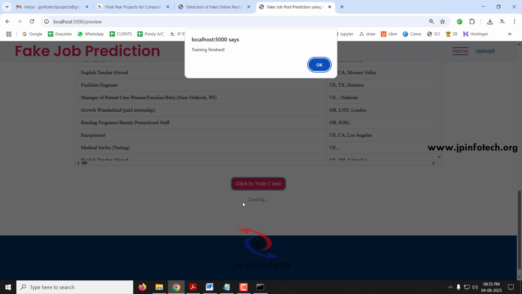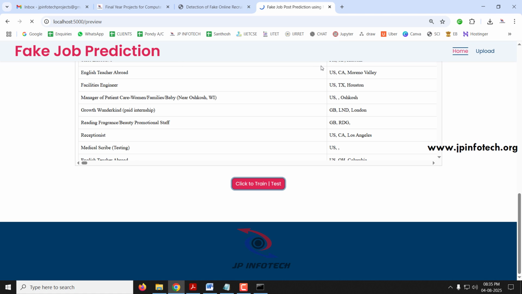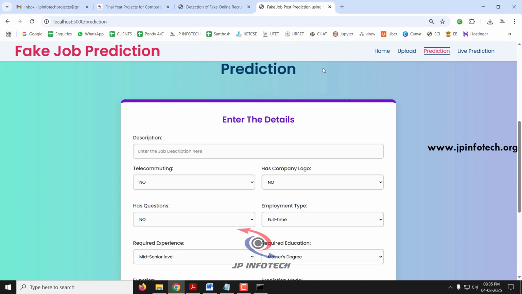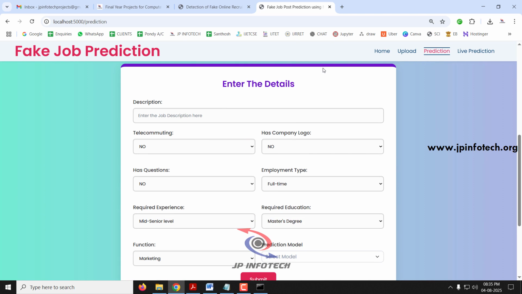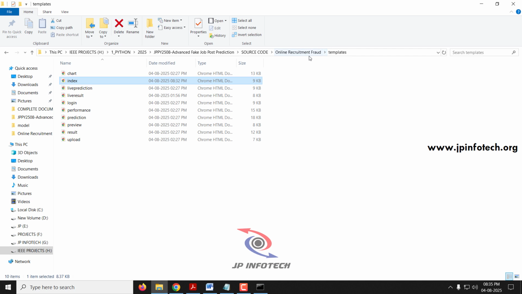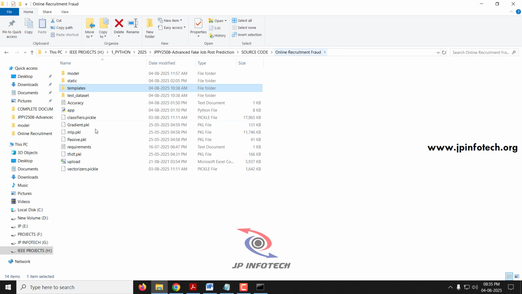So now after some time you can see the training finish message. Click OK. So now it will navigate to the important part of the project, that is the prediction part, where you need to enter the details: description, telecommuting, has company logo, has questions, employment type, required experience, required education, function, prediction model, etc.